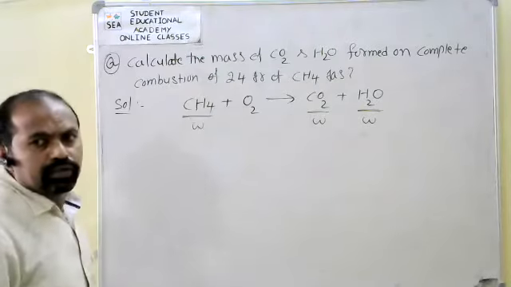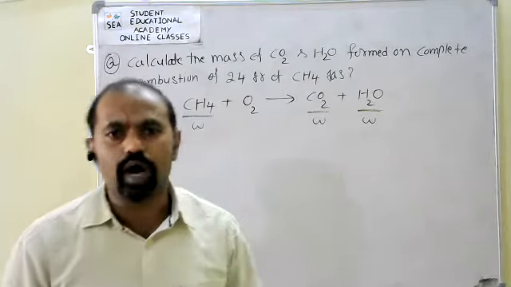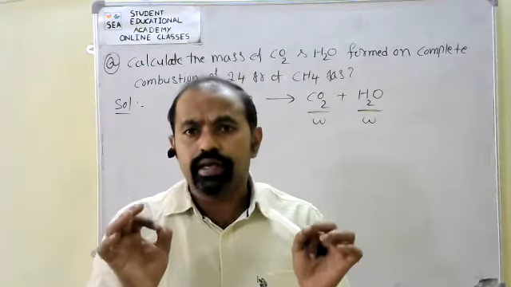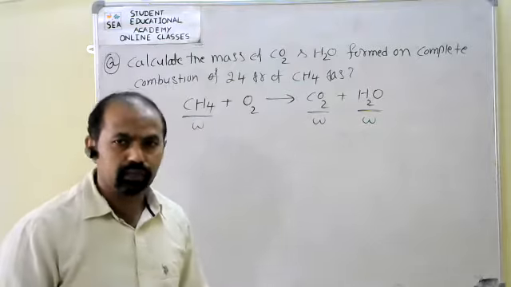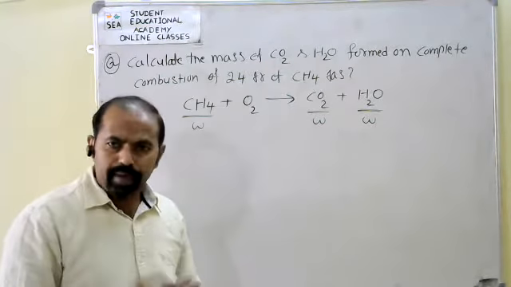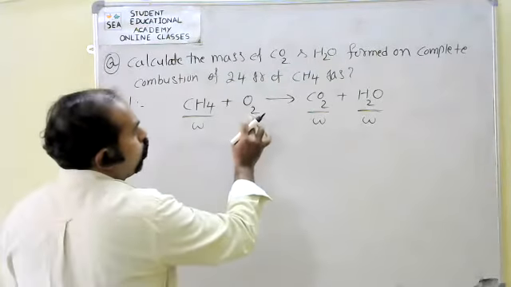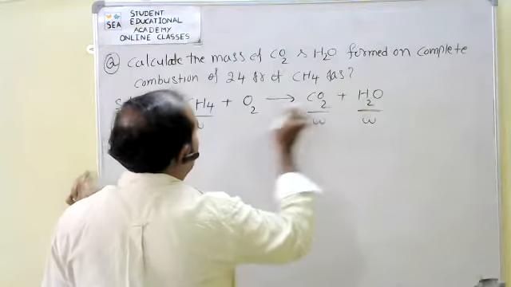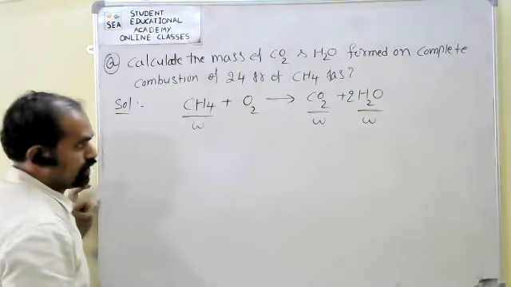So first step is balancing the equation. Yes, first what we can do is balance the chemical equation. We want a stoichiometric equation. A balanced chemical equation means here, see, O2. Here, what we can take, 4 hydrogens, 2 H2O, 2 into 2, 4 hydrogens.